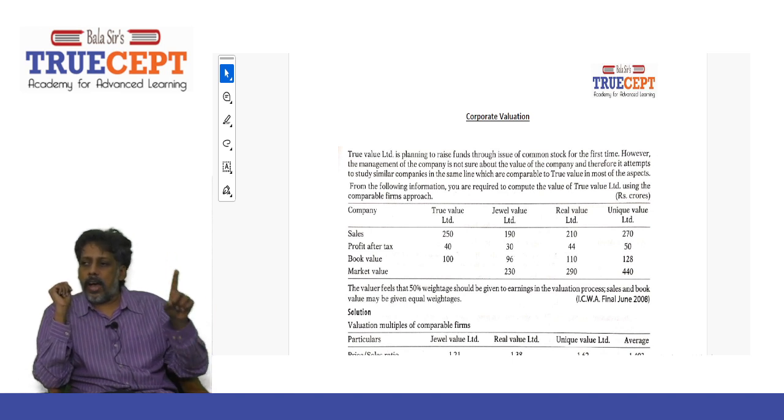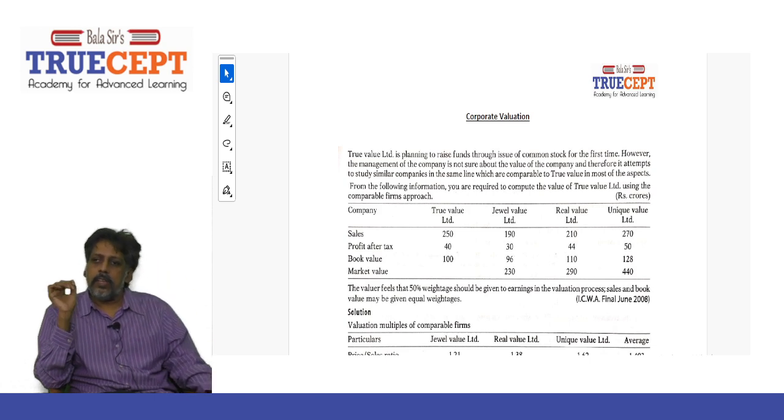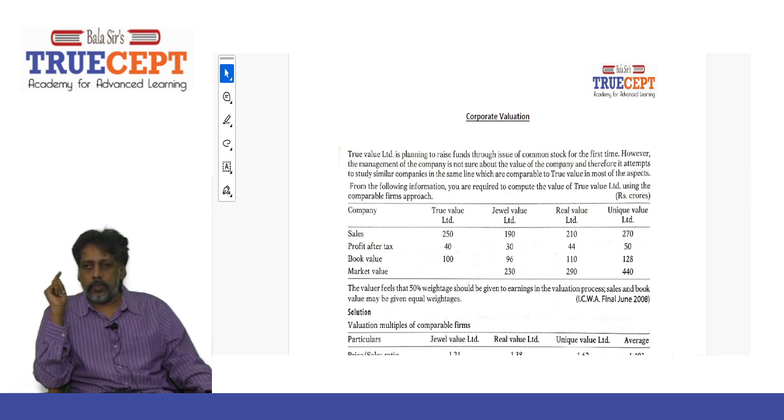So I'm going to value the company shares using all the 3 methods, and then take a weighted average of those values. What are the weights? 50% weightage for earnings, 0.5.